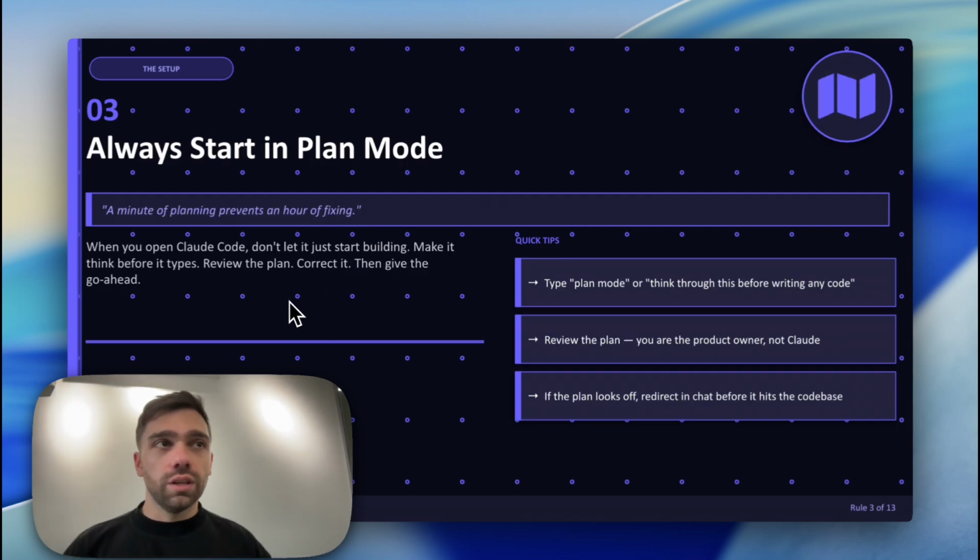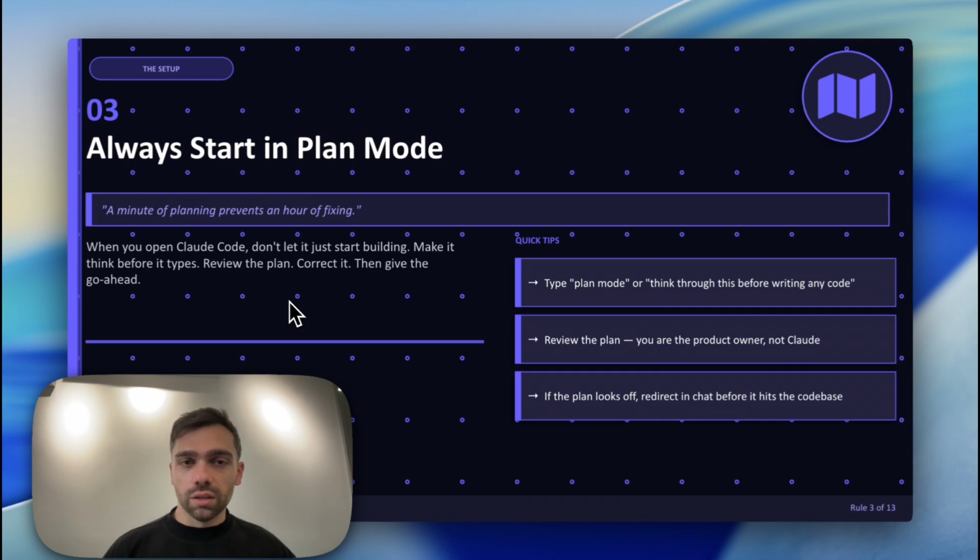Now, the third thing is always start in plan mode. After you've gone ahead and you've started up your Claude Code, you've asked it to look at the .md file, make sure you are also in plan mode, because this is where it's going to start asking you questions. It needs to think through things before it just starts executing on code. And you don't want it to go back and forth trying to fix code that it went ahead and started building when there are changes. So you don't want it to go ahead and waste your tokens, essentially.